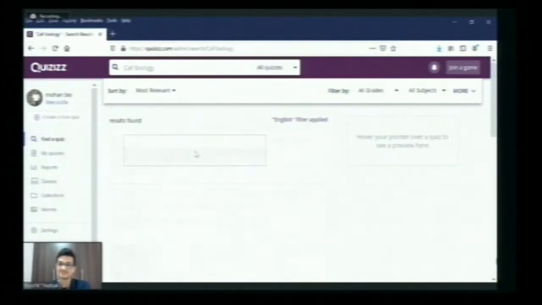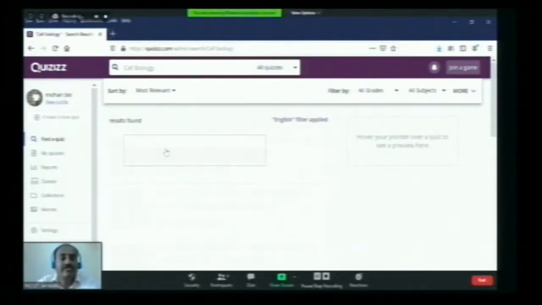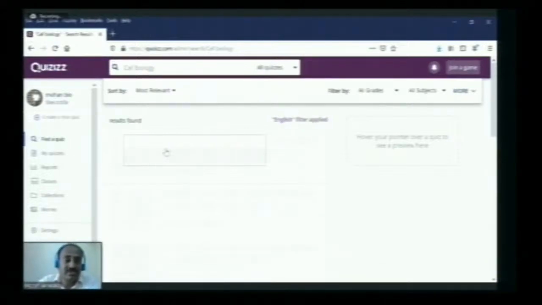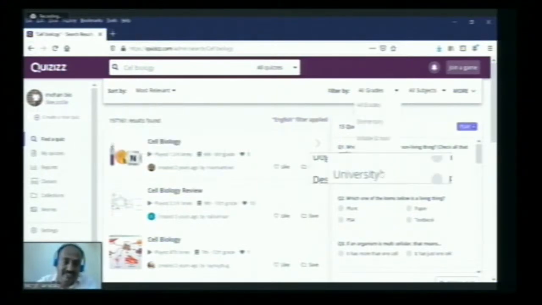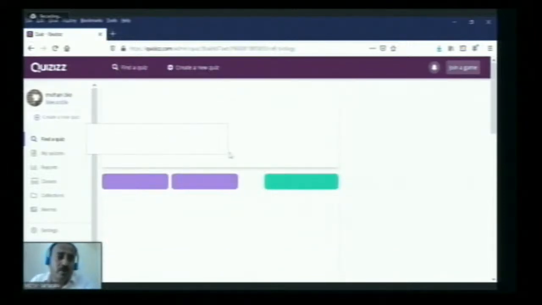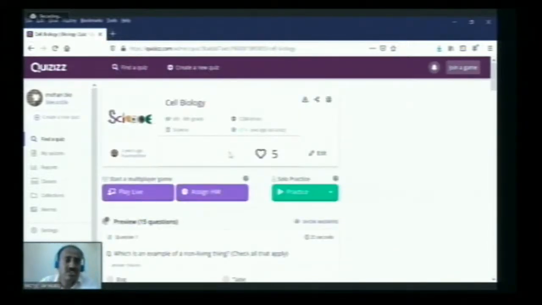So these are the quizzes already created by a few people. We can sort by the most relevant, most played, or most recent, and also filter by grades: for elementary, middle school, high school, or university level. When we click on one, the quiz will open, as in cell biology, where 15 questions have been created.